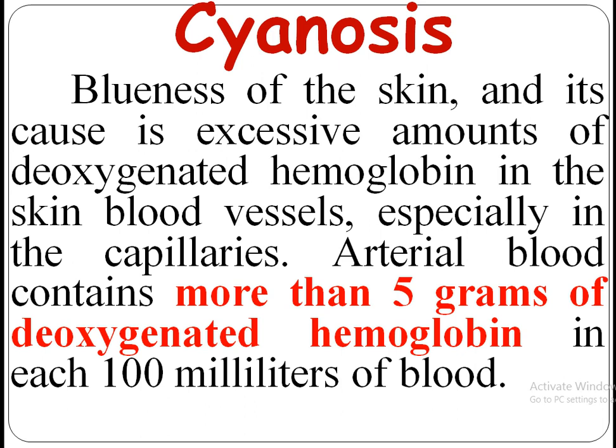What is the difference? It just has the bluish coloration of the skin, and the underlying cause may be any of hundreds of diseases. As you can have pallor in anemia and in many other diseases, that is the pale color of the skin, as compared to cyanosis, which is the bluish coloration of the skin.